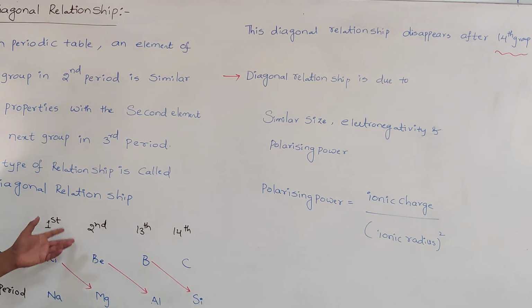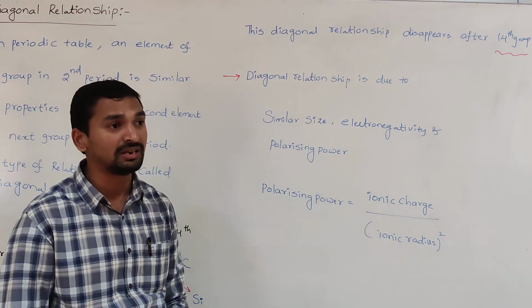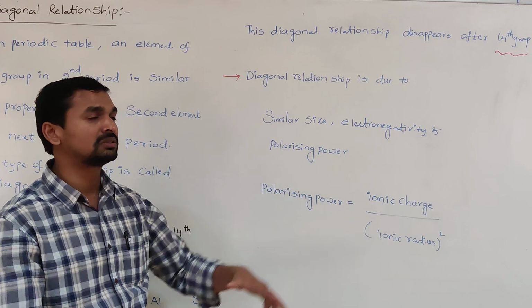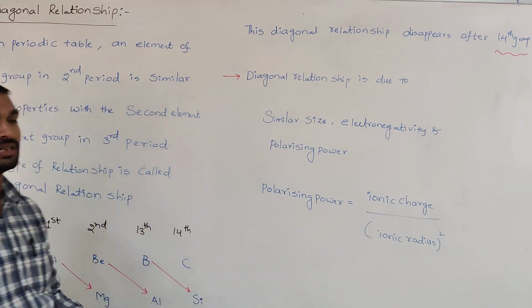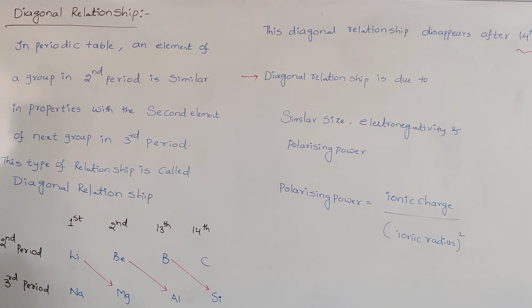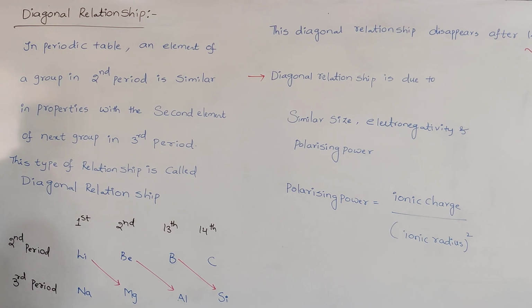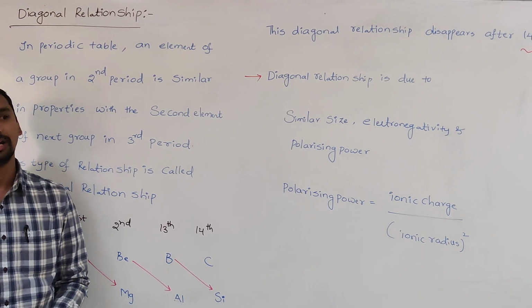That's why they show similar properties, because most of the properties are related to which one? Size and electronegativity. Once they are almost similar in size and almost the same electronegativity, their properties also will be mostly similar. That's why these elements show similar properties diagonally, and that's why this relationship is called a diagonal relationship.